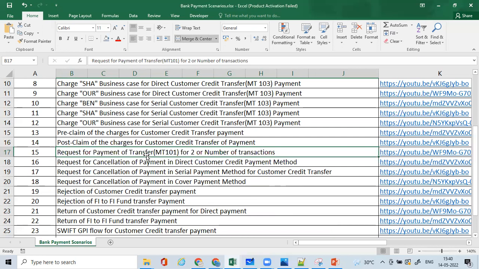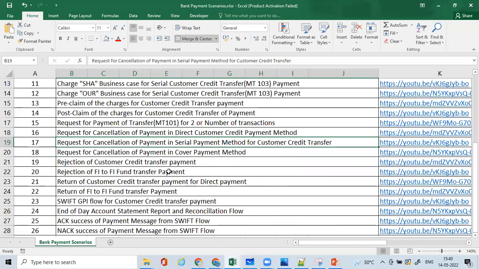Request for transfer MT101 with two transactions in a single MT101 request, where a bank can accommodate two transactions for customer credit. It can be local as well as cross-border. Then we have a request for cancellation of a payment in a direct customer credit payment method. Then similarly for the serial payment method, and request for cancellation of a payment in the cover payment method, rejection in the customer credit transfer payment,